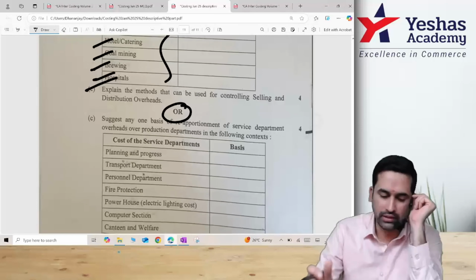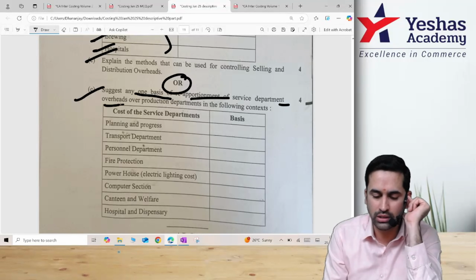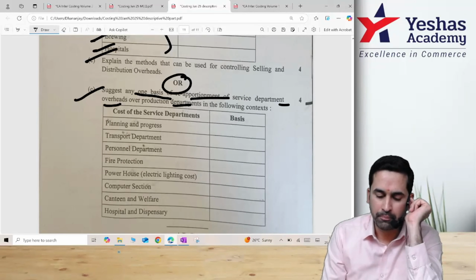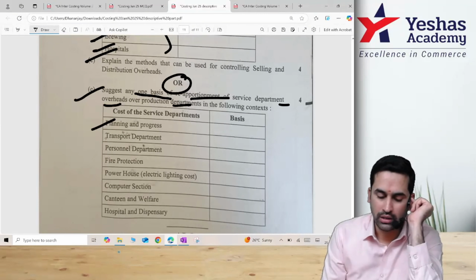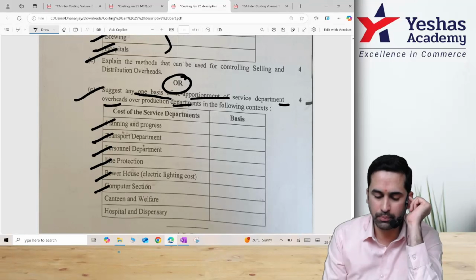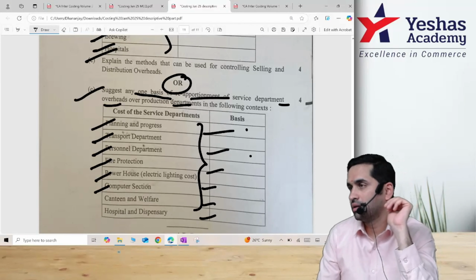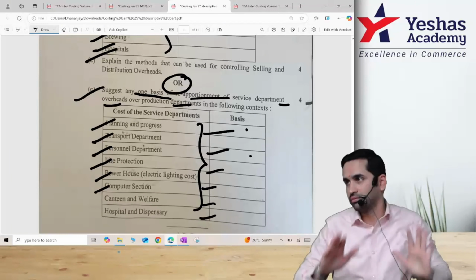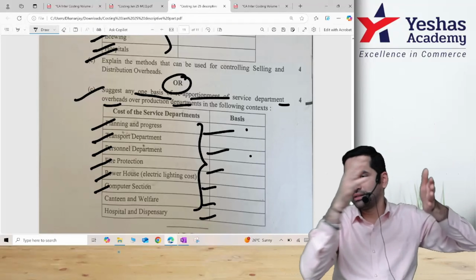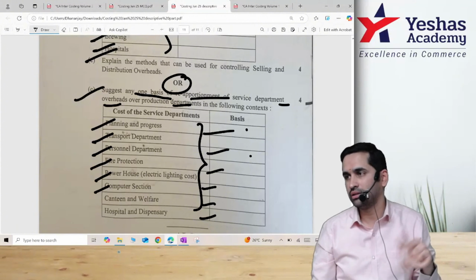Or they gave another: suggest any one basis of apportionment of these costs to production: planning and progress, transport, personnel department, fire protection, powerhouse, computer. How do you apportion this? That is what they want. Instead of giving an overhead chapter practical question, remember rent on area basis, electricity on kilowatt basis, they converted that to a theory question.